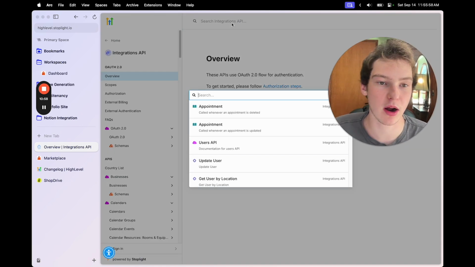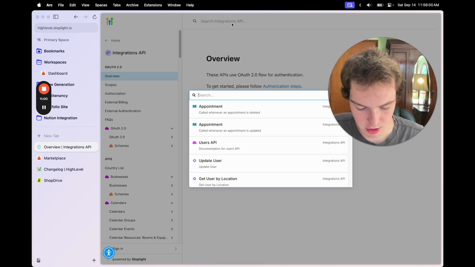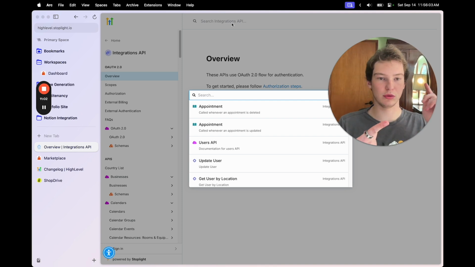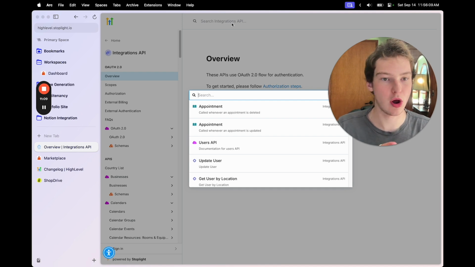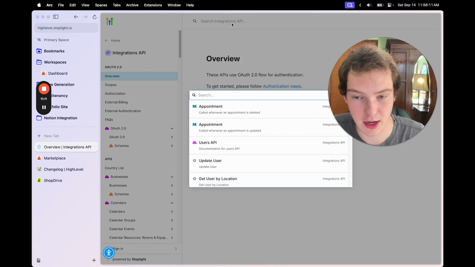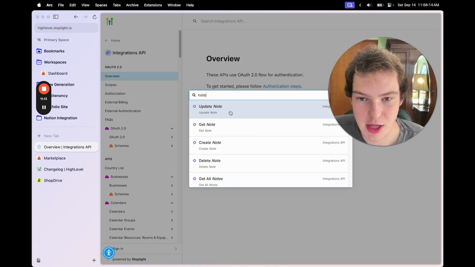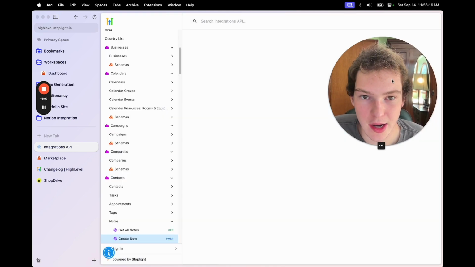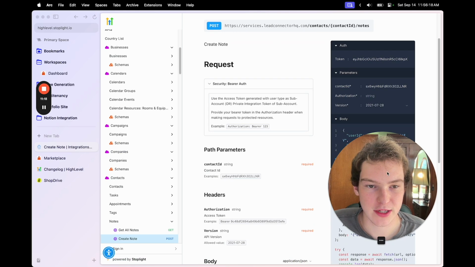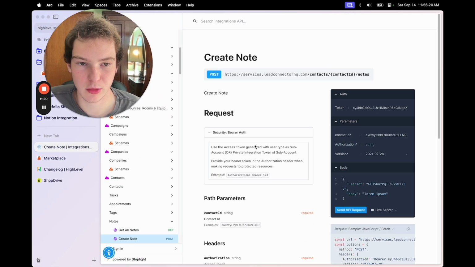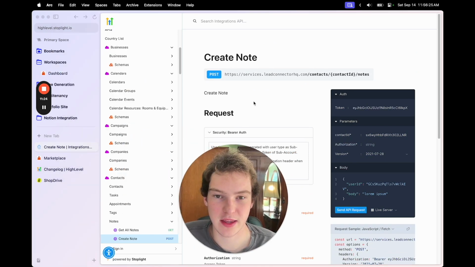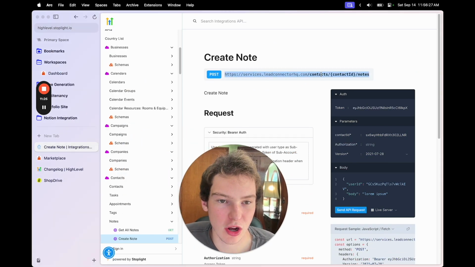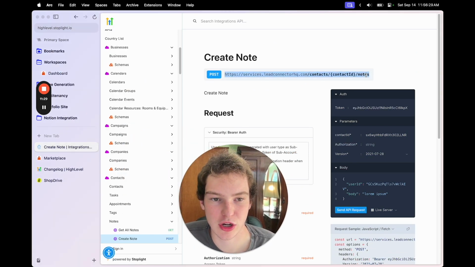So let's say we want our app to do call summaries. So we want the app to listen to phone calls and then put a note in the contact section once the phone call is done. So let's go after the note thing first. We'll need to create a note, and this is the API call that we can use to create a note, and we'll see that the URL here is /contacts/contact ID/notes.